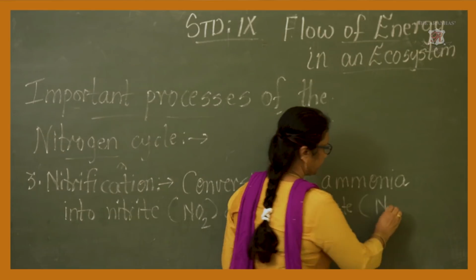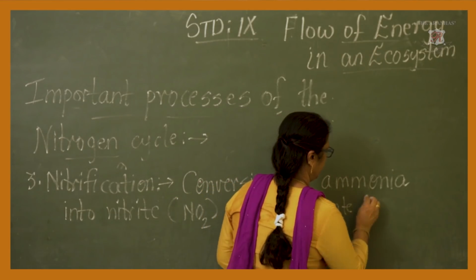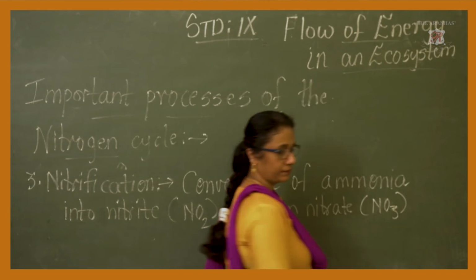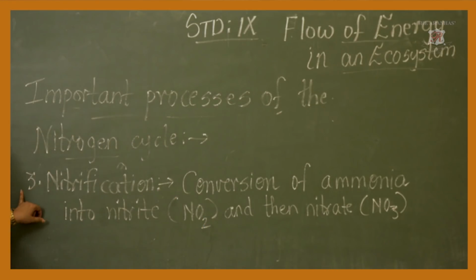Is it clear? So how will you define nitrification? Nitrification is nothing but the conversion of ammonia into nitrite and then into nitrate.